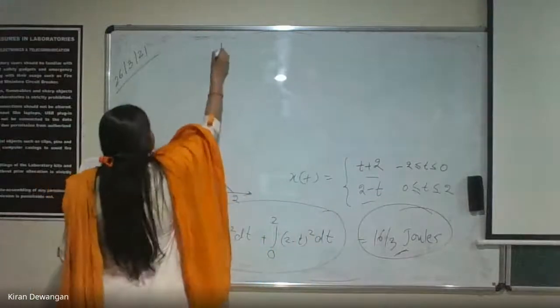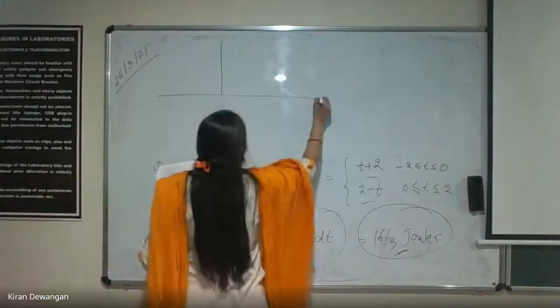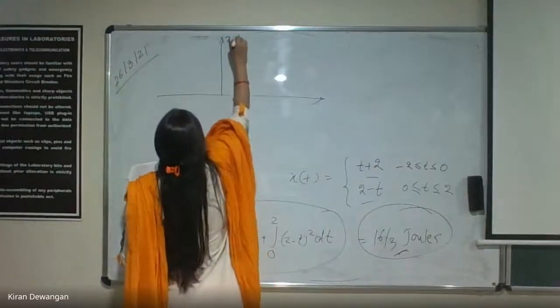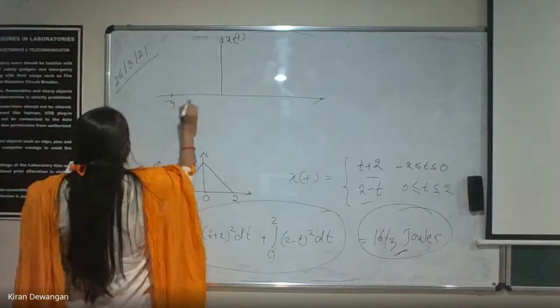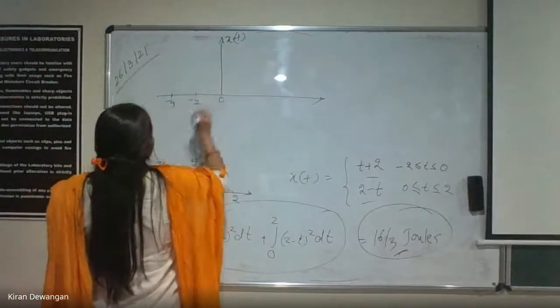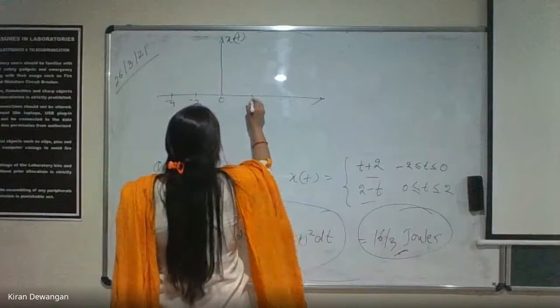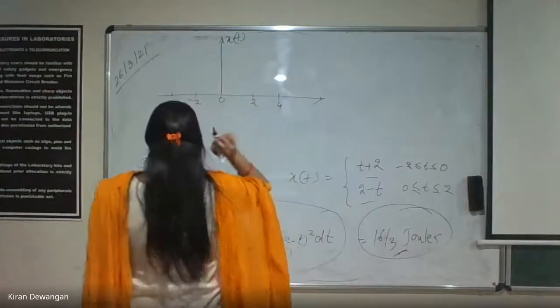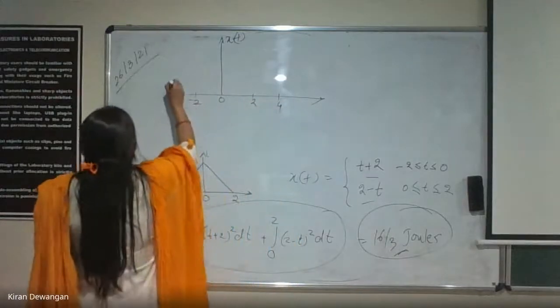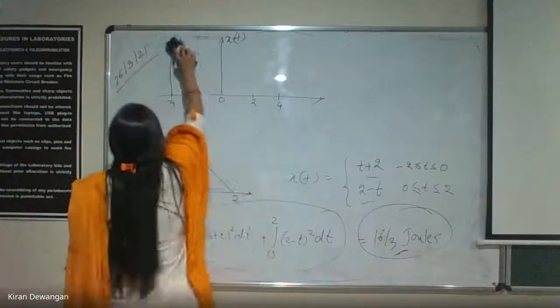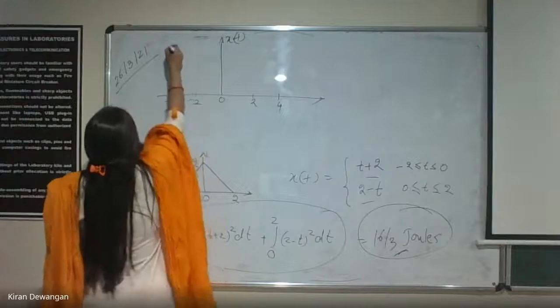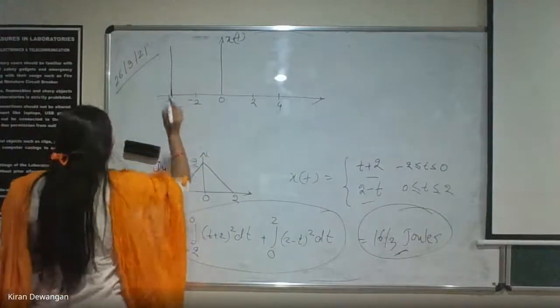Here I have a signal xt which is given as -4, -2, 0. Here it is 2 and this is 4. ठीक है? The value is four.